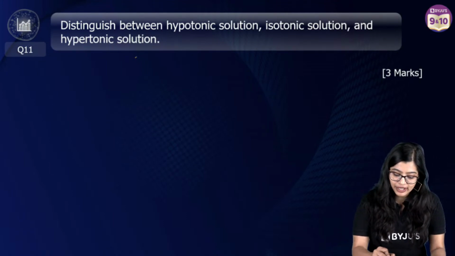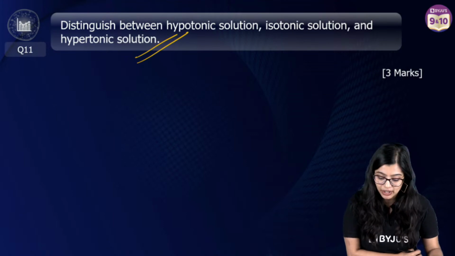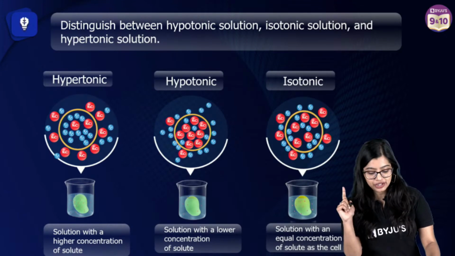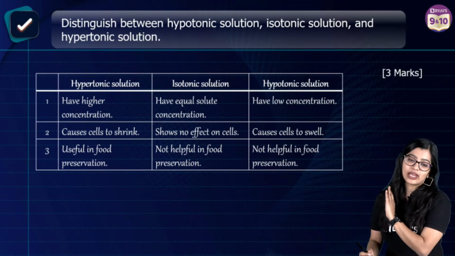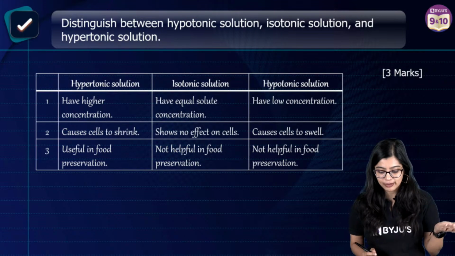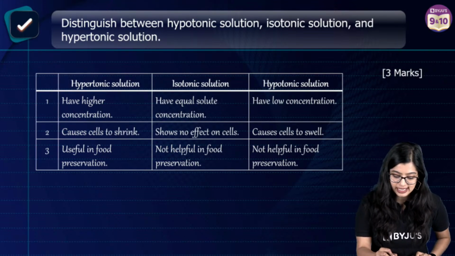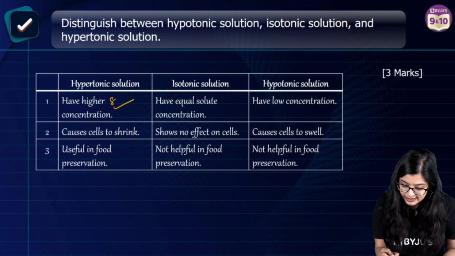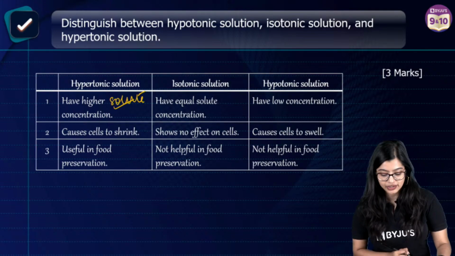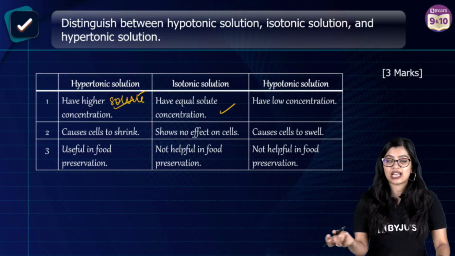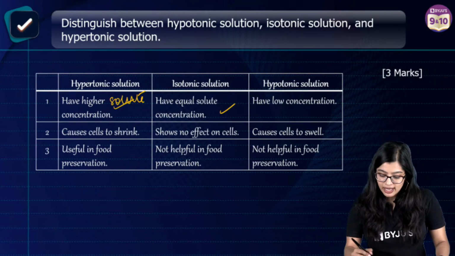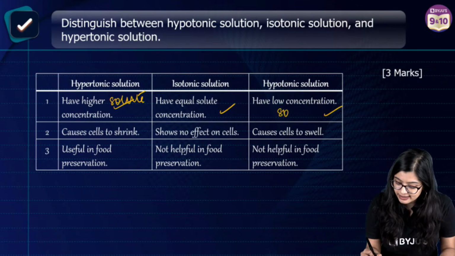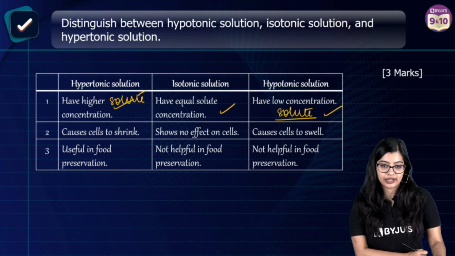Next one, differentiate between hypotonic, hypertonic, isotonic. So you have to write difference in concentration and osmosis. So I'm directly going to take this because it's going to be easy. Hypertonic solutions have higher solute concentration. While isotonic solution have equal solute concentration, while hypo has low solute concentration. So we see that this has low solute concentration.